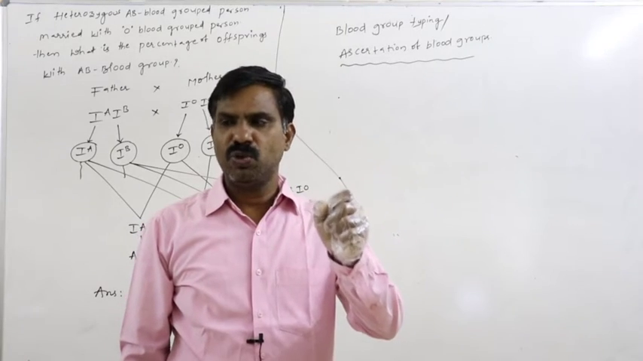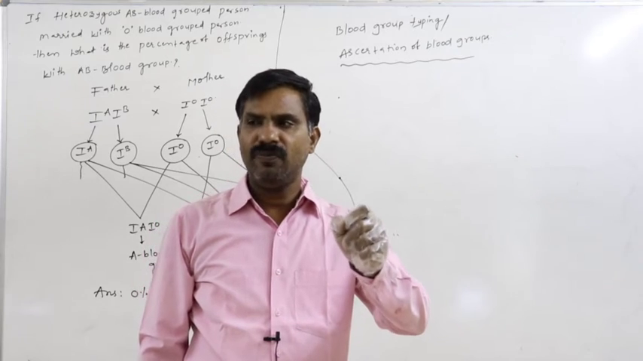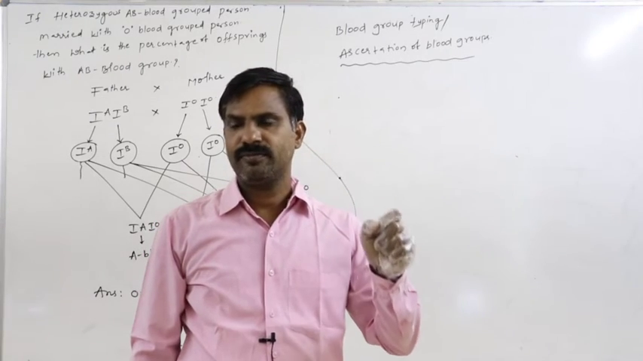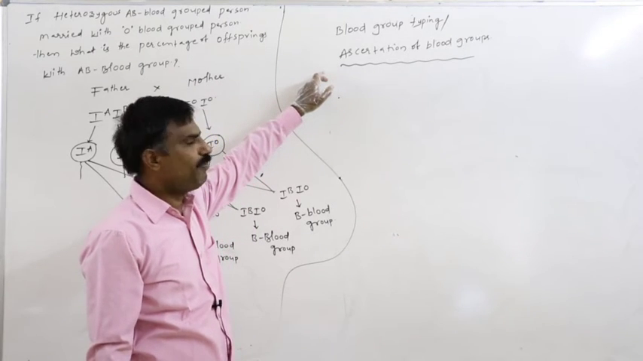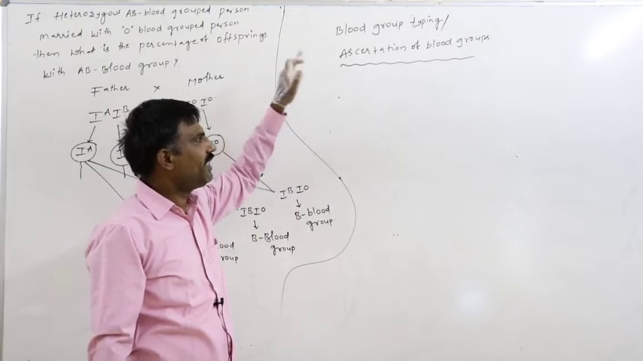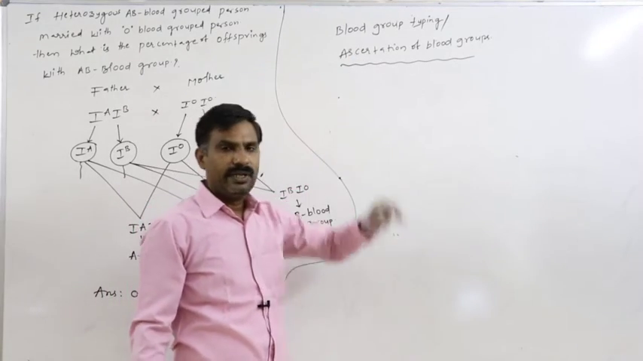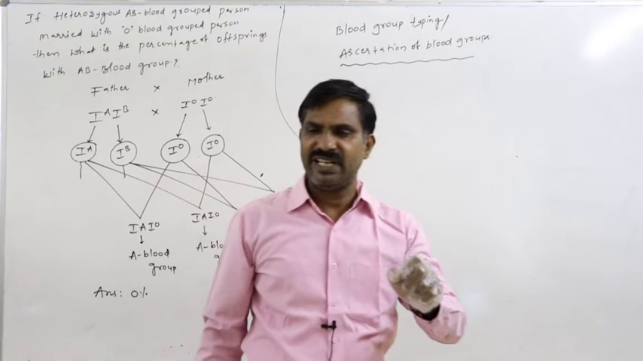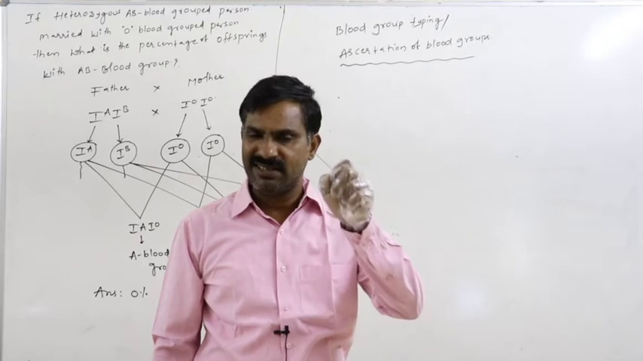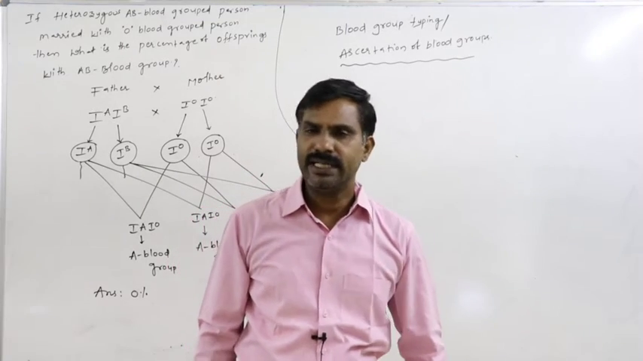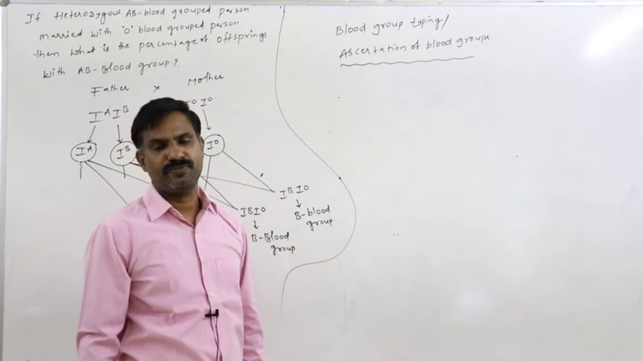Determining the blood group of an unknown person. Determining the blood group of an unknown person is said to be the blood group typing or the assertion of the blood groups. If an unknown person's blood group is tested and determined, that is said to be blood group typing or the assertion of the blood groups.